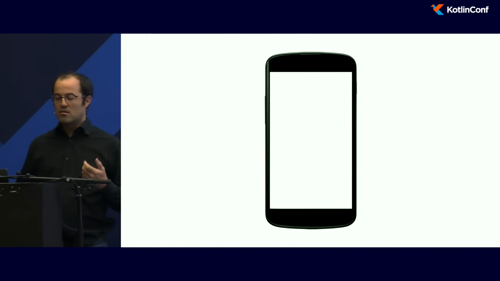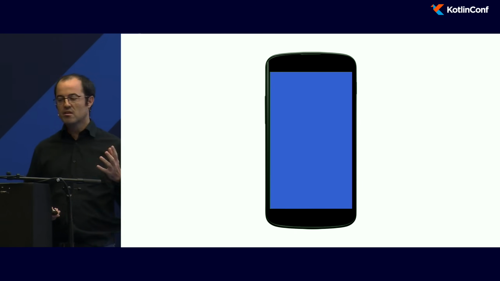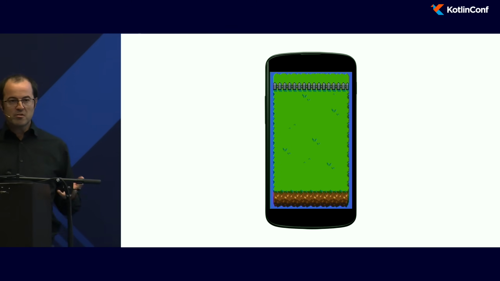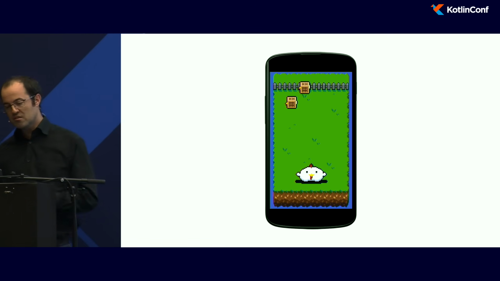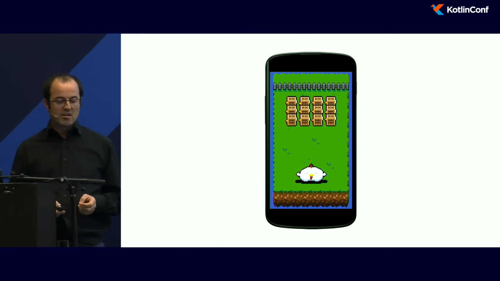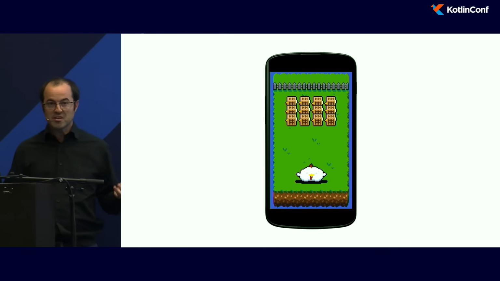So we get our game. First, we'll clear the screen, just displaying a background color. Then you will display the background of your game, for example. You will display an entity, another one, and so on. So you get a game, and you can display things on the screen.